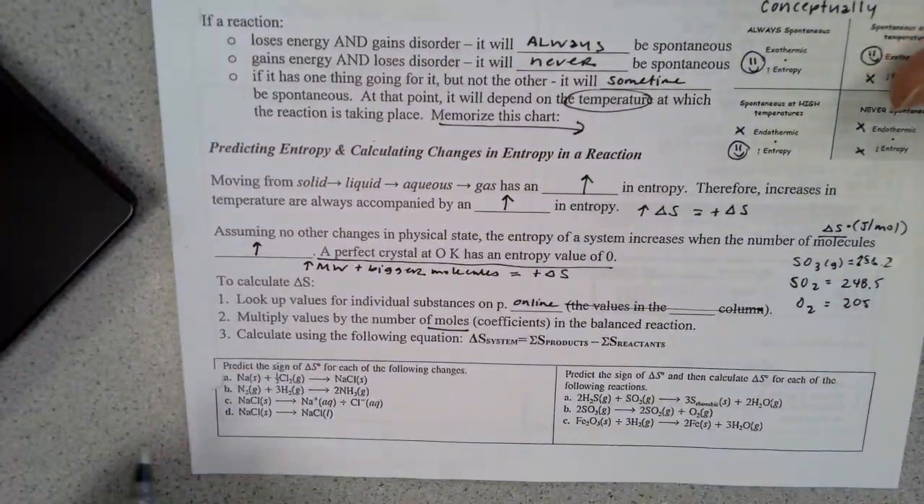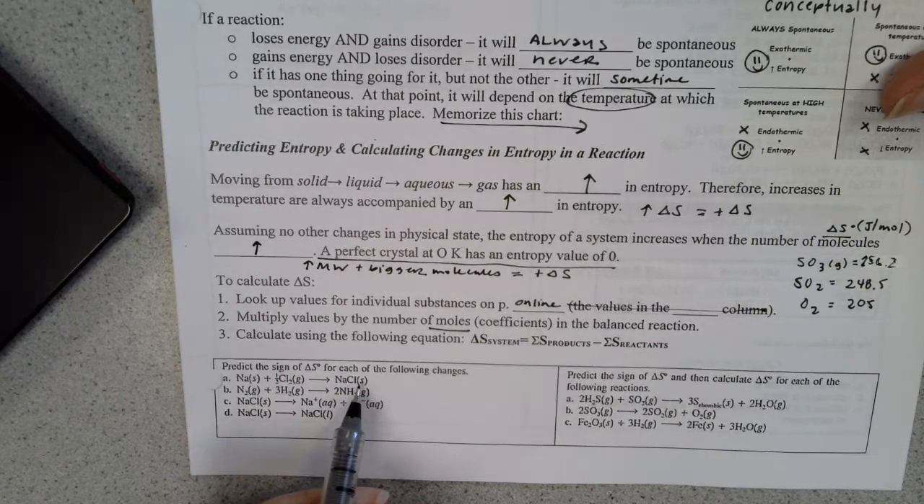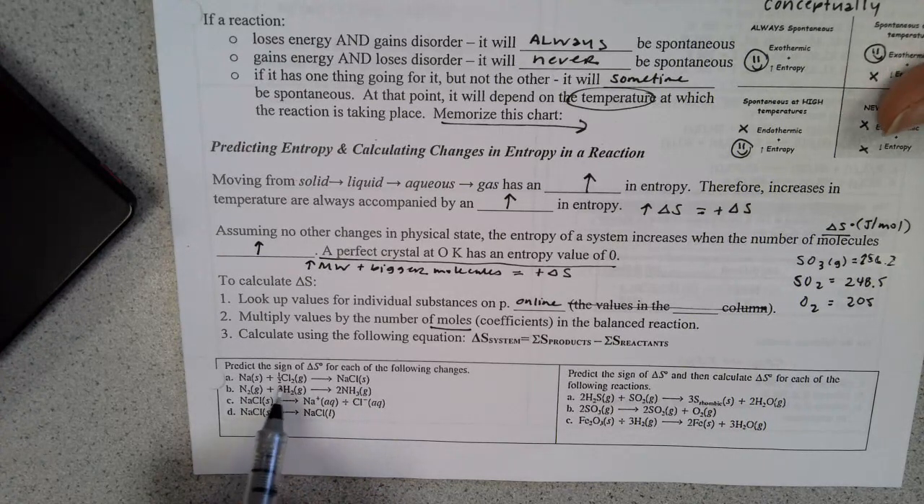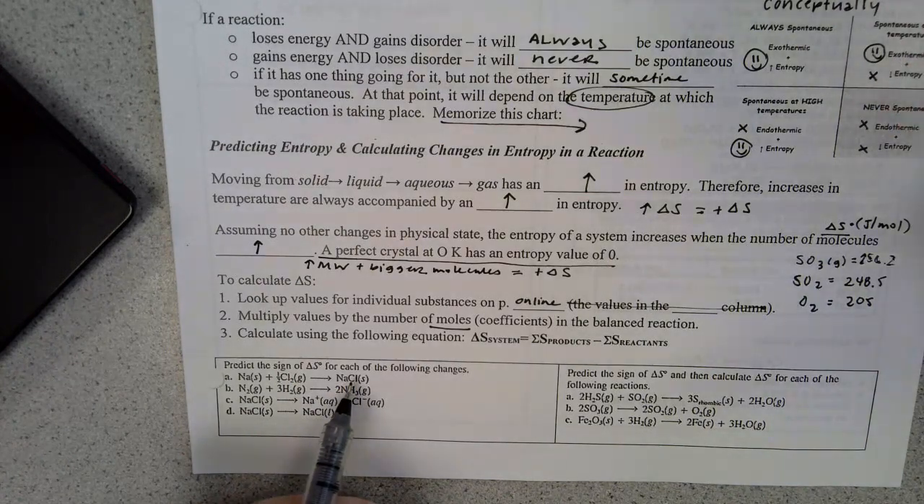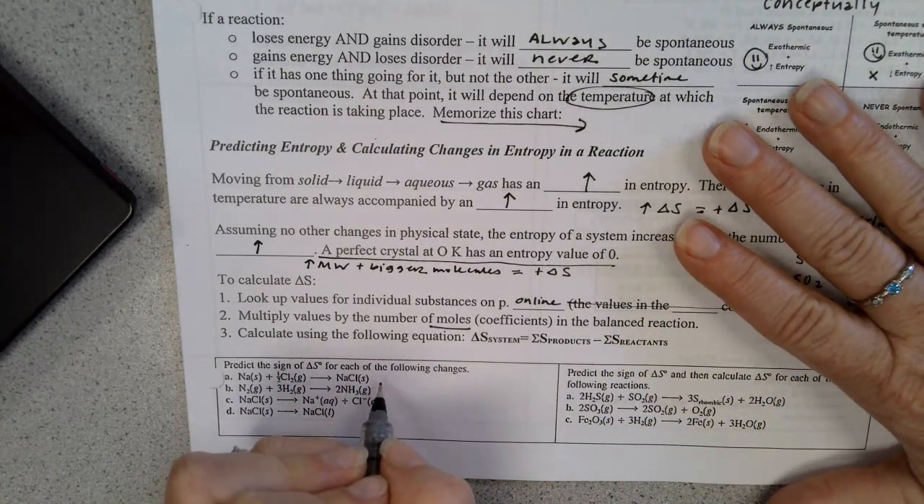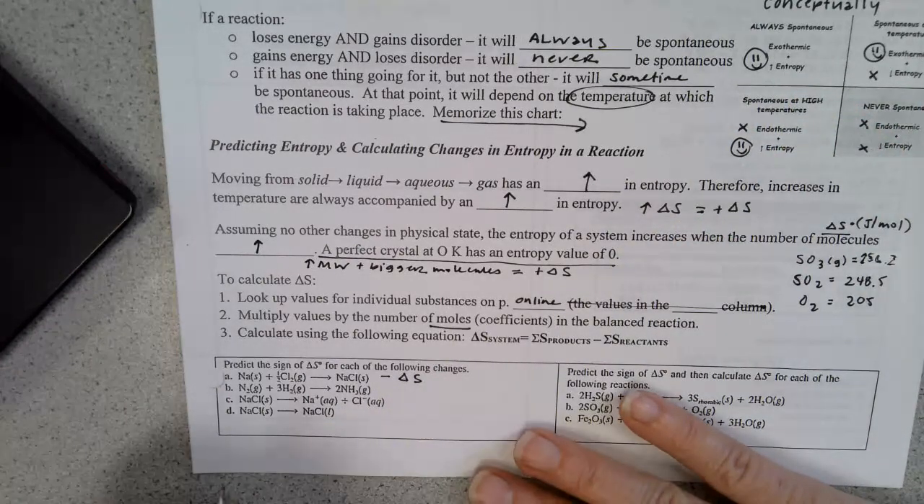All right, so let's predict the delta S sign for each of these. So we have a solid and a gas going to a solid. If there was a solid involved, that's probably a little more disordered than this side. So this is getting more ordered. If this is getting more ordered, this is a negative delta S. That's how you look at this.